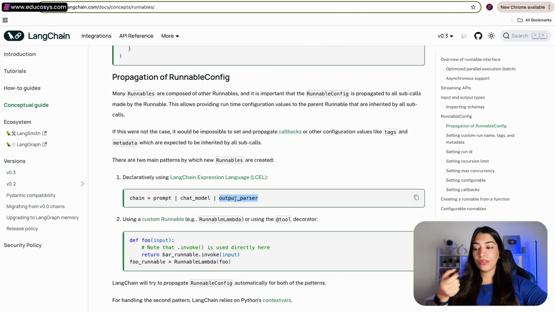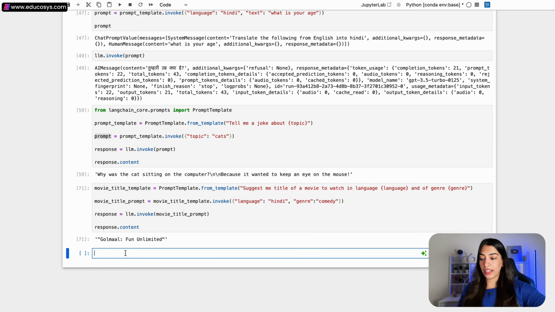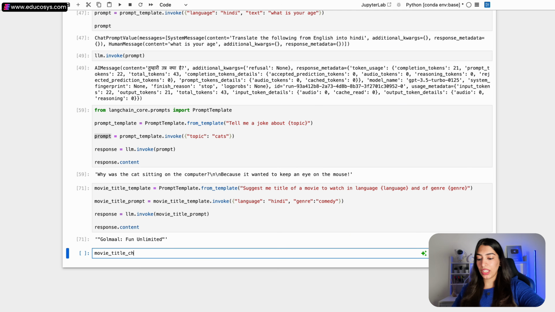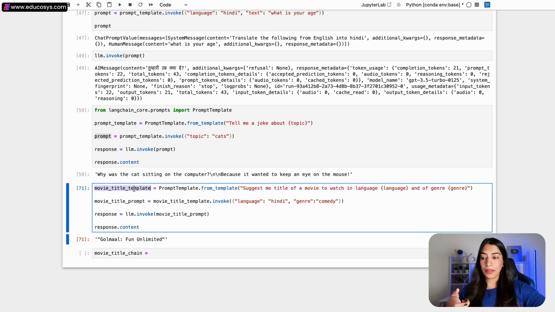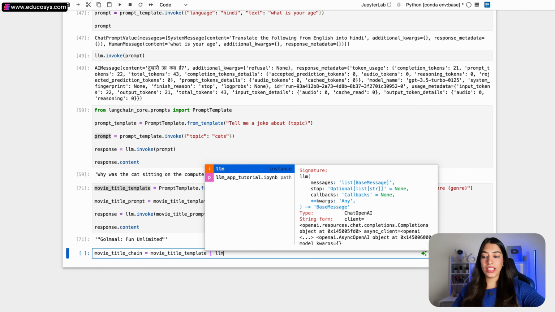I think we are ready to convert our code into this format and see if this works or not. Let's do this. I'm going to create a chain now, and I'm going to call it movie title chain. We already have a prompt, right? And I just need to pass the template actually. I don't even need to invoke it. So I'm just going to take this and I'm going to pass it to the LLM.